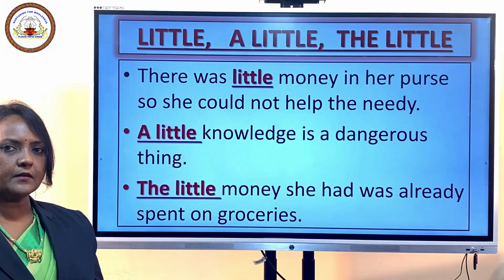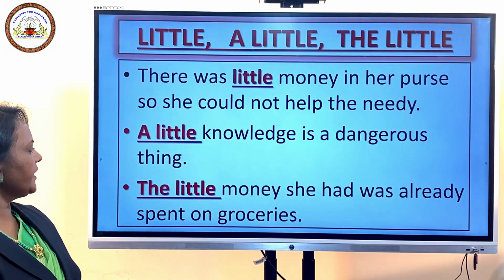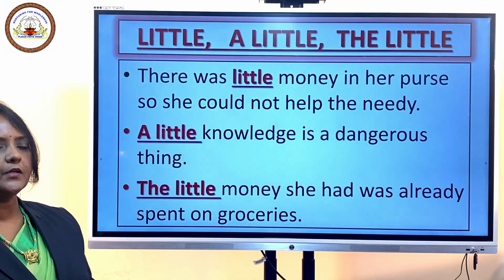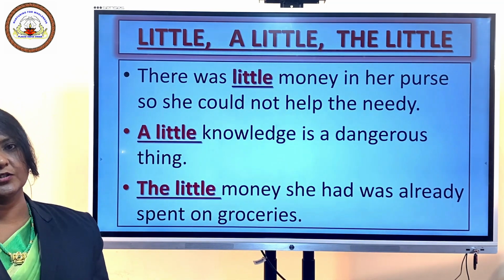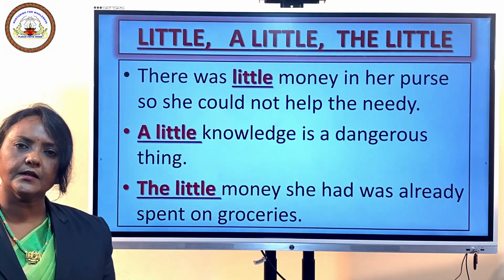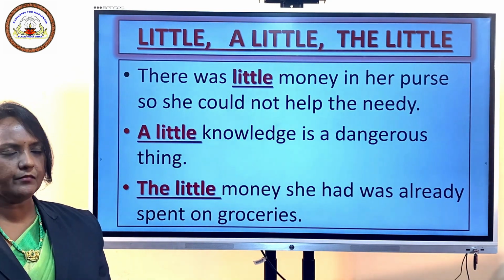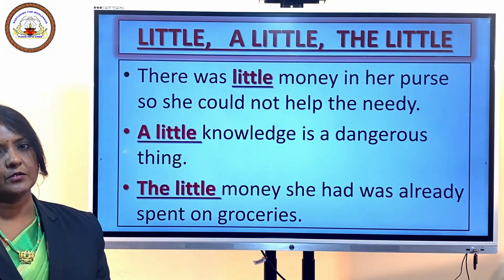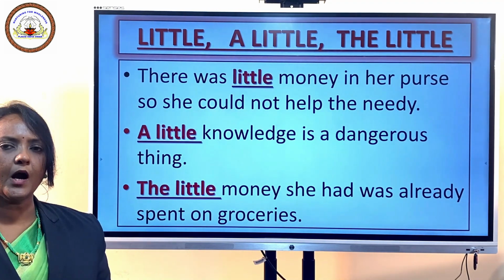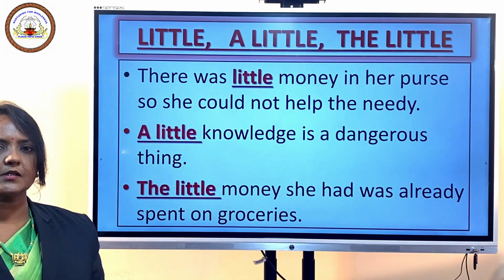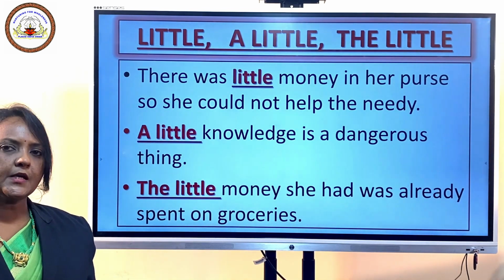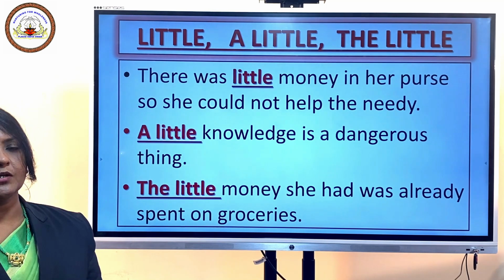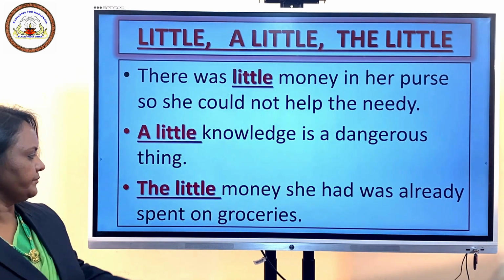Now, let us see the third sentence. The little money she had was already spent on groceries. Here it can mean either positive or negative, but whatever she had was already spent on groceries. So remember how to use little and a little. Same rule applies when we use few, a few.